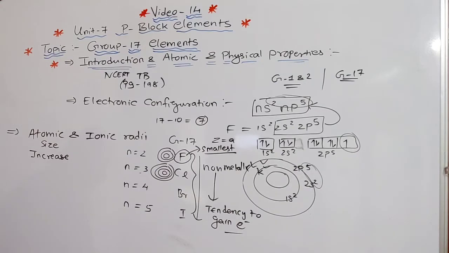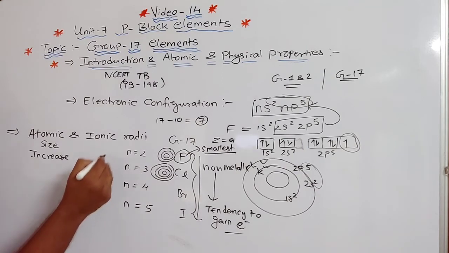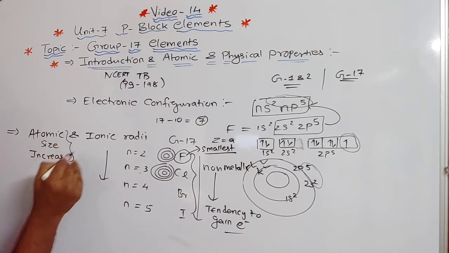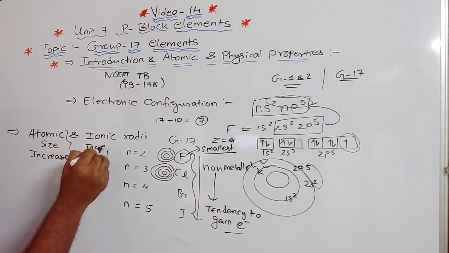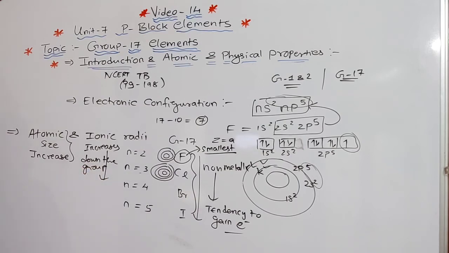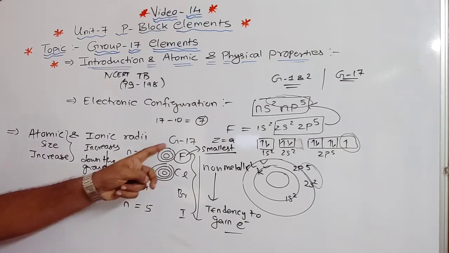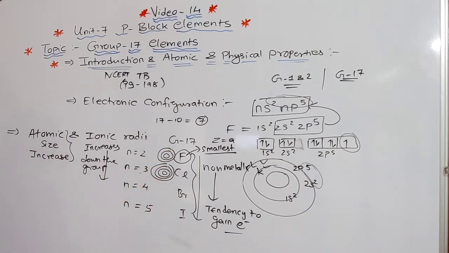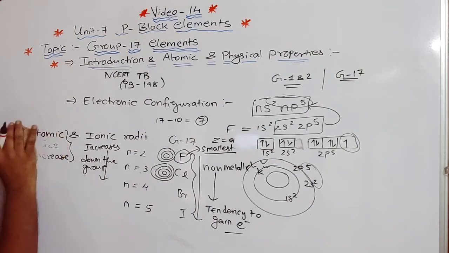Then atomic and ionic radii increase from fluorine to iodine. So when we go down the group, atomic and ionic radius increases down the group. Okay, so you can underline that line in your textbook, in your paragraph what is given. Increasing number of quantum shells. Quantum shells means these are the shells which keep on increasing. Now we are going to discuss ionization enthalpy. Which enthalpy? Ionization.